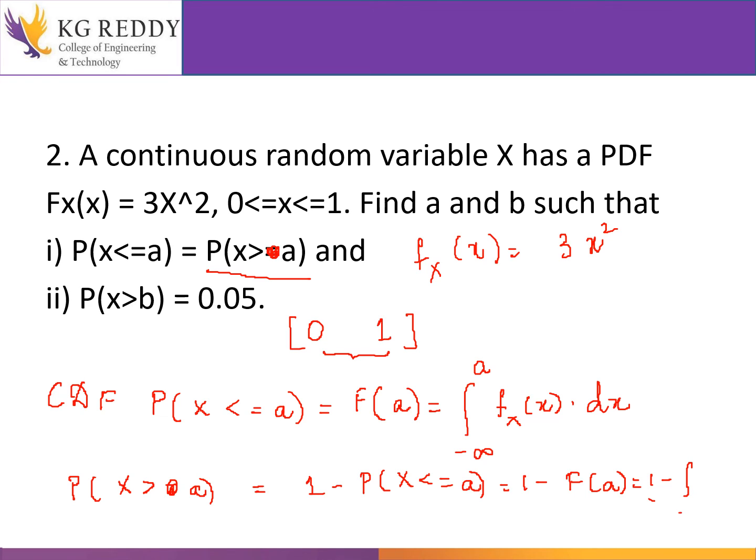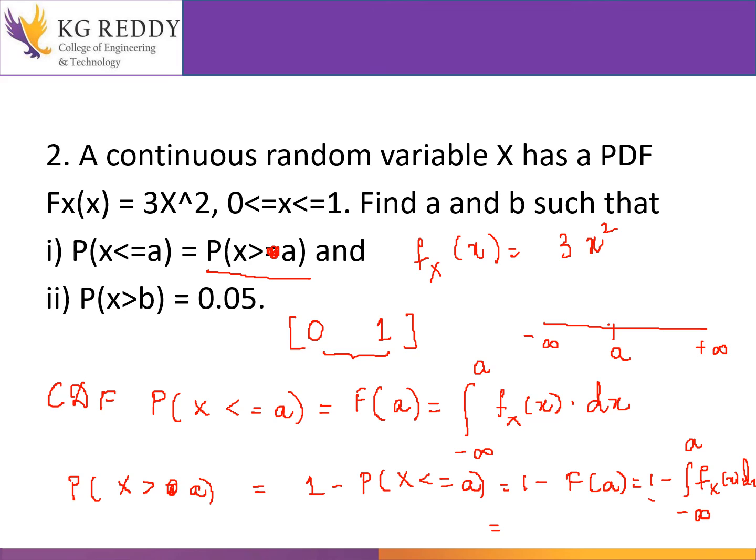F of a, the distribution function of a, is nothing but the integral from minus infinity to a of fx of x into dx. See, 1 minus the integral from minus infinity to a. For example, just consider the real axis. Here minus infinity will be there. Here, for example, I am considering somewhere in between minus infinity to infinity. If I consider a, the other end will be plus infinity. Now minus infinity to a,